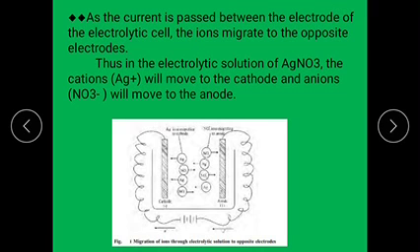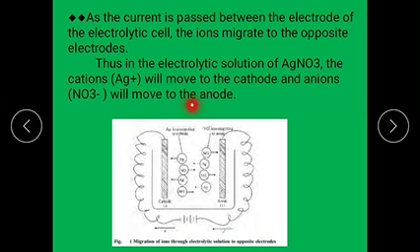As the current is passed between the electrodes of the electrolytic cell, the ions migrate to the oppositely charged electrodes. Thus, in the electrolytic solution of silver nitrate, the cations Ag plus move toward the cathode and the anions NO3 minus move toward the anode.